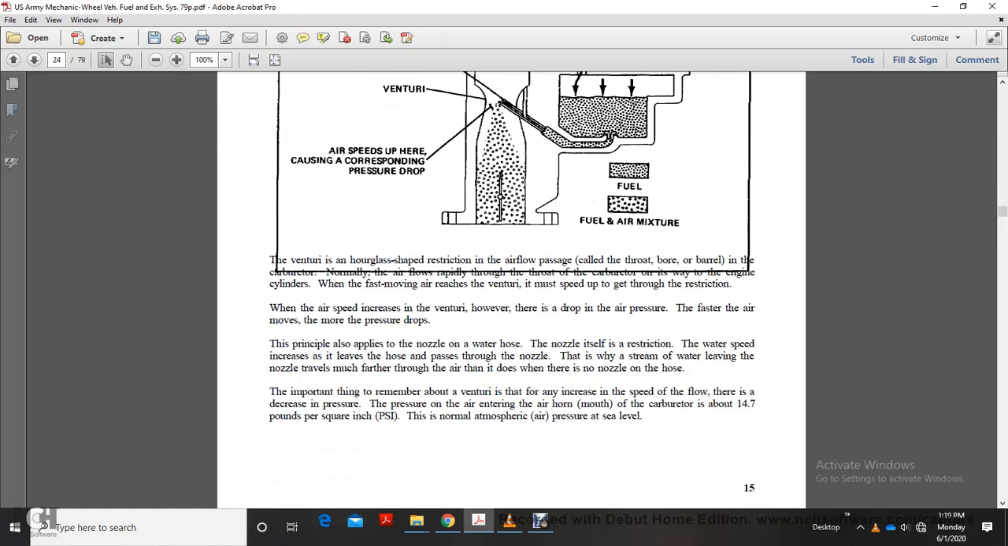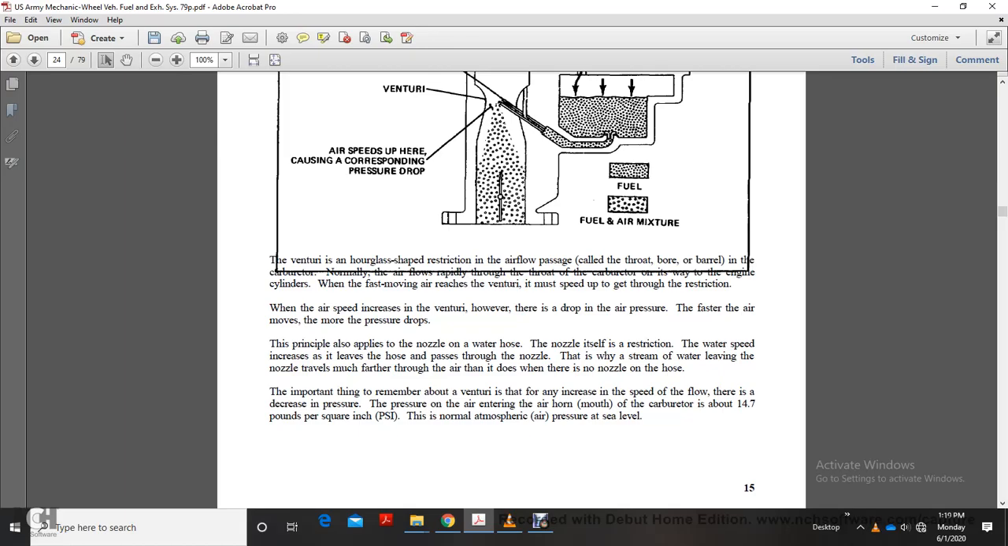The venturi has an hourglass shape in the airflow, located in the throat bore barrel of the carburetor. Normally, air flows rapidly through the throat of the carburetor on its way to the engine cylinders, and it must speed up through the restriction. When the airspeed increases in the venturi, there is a drop in the air pressure. The faster the air moves, the greater the pressure drop. This principle is also applied with a nozzle on a water hose.